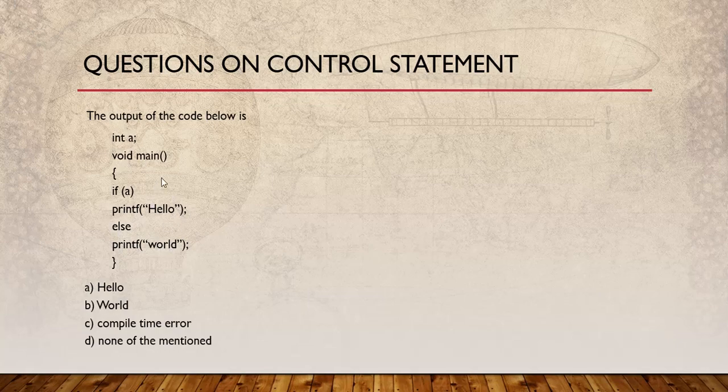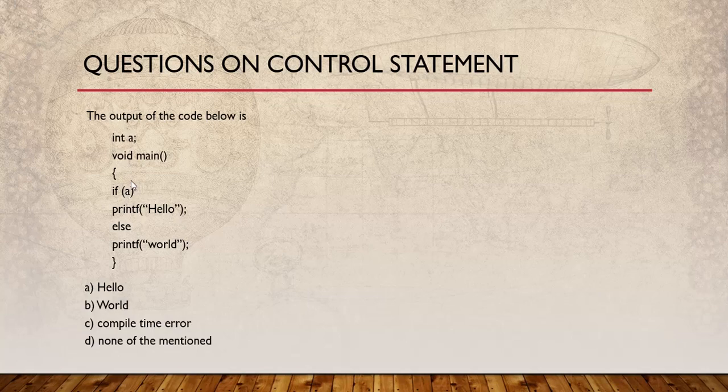We are asked what would be the output of this code below. The options given are hello, world, compile time error, none of the above mentioned. Now, in the expression field, we can write anything that evaluates to a value. So a is also a valid expression. The name of the variable a is also a valid expression because a's value has been put here. Now what will be a's value?